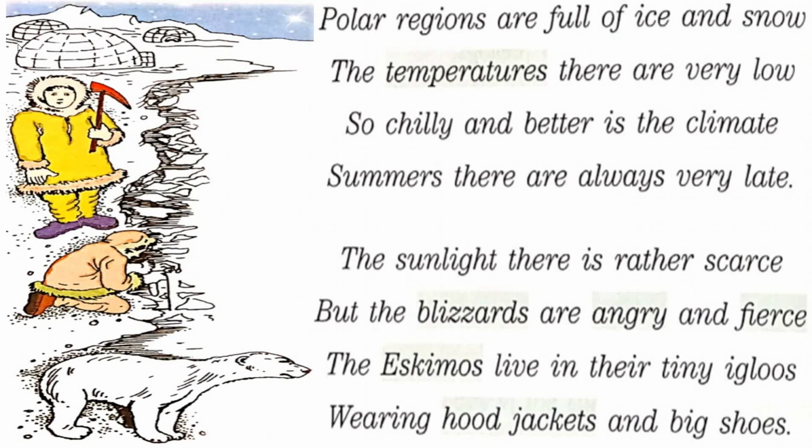So children, the polar regions means areas that are full of ice and snow, and the temperature, that is the degree or intensity of heat that is present there, is very low. So chilly and bitter, it should be bitter, not better. So chilly and bitter is the climate. Summers there are always very late. It's so cold that summers there are always very late, or you can say there is no summer at all. Fine. The sunlight there is rather scarce.